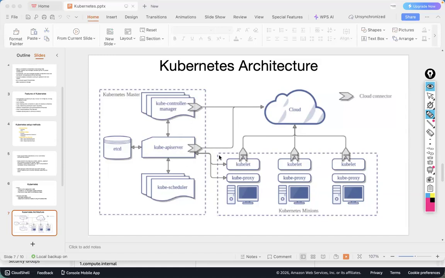Then finally, who is going to create the pods? Kubelet will create. So Kubelet will go to the Kube API server and get the information. Okay, I have to create 2 pods. So it will create 2 pods here. That Kubelet here will go and ask how many pods it needs. You only create 1 pod, it is told. So this Kubelet will create only 1 pod. This Kubelet will create 2 pods. Once the pods are created, the application, whatever we kept inside the pod, like the containers, will be created and the application will be running.